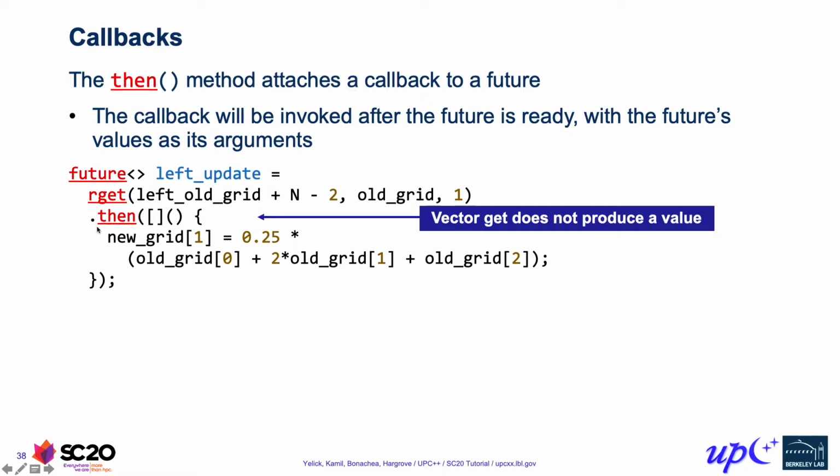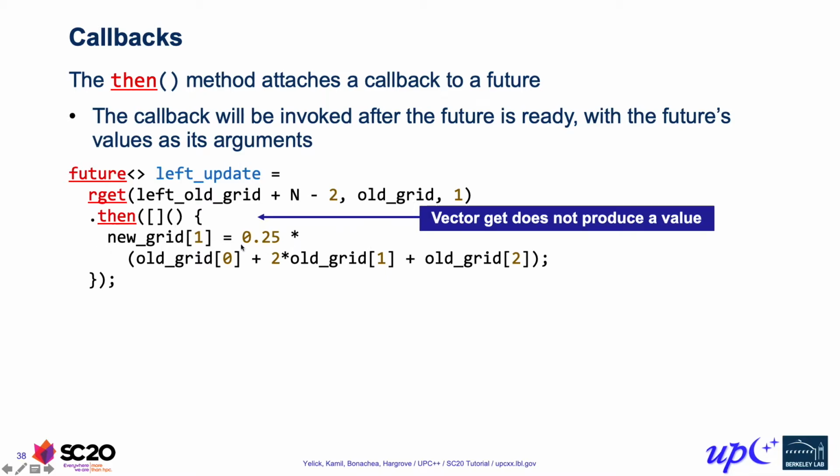The member function that we provide is then on a future, which attaches a callback to it, and it gets invoked after the future is ready. The arguments to the callback are whatever values are contained inside the future. For this example over here, where we're attaching a callback to the result of a vector rget, we don't actually produce any values from this asynchronous operation, and so therefore the callback doesn't take any arguments.